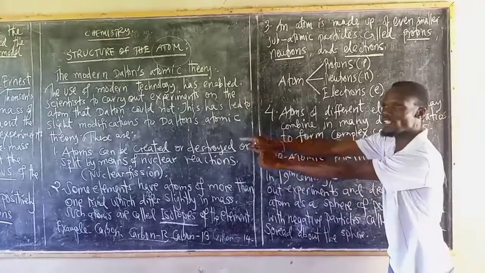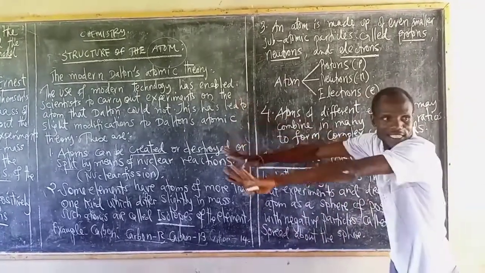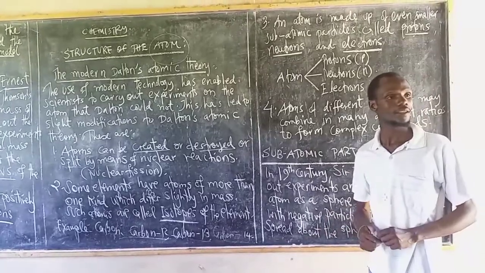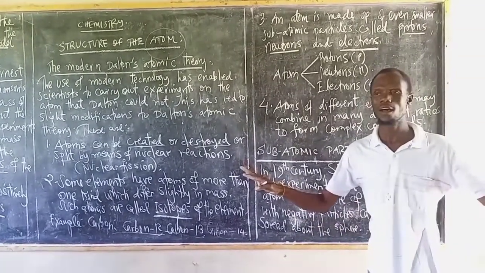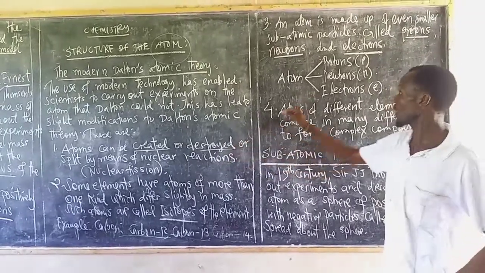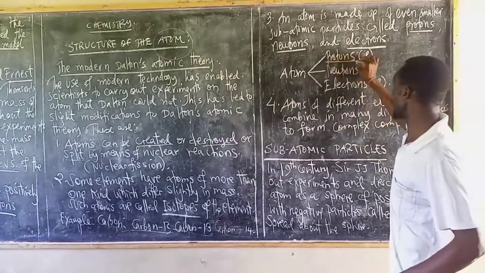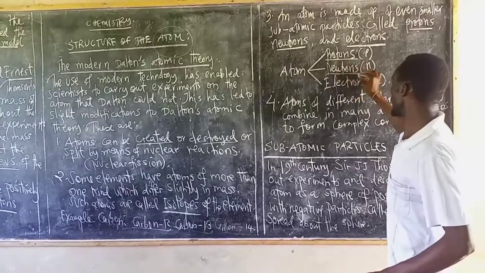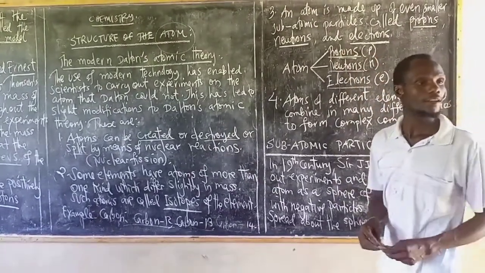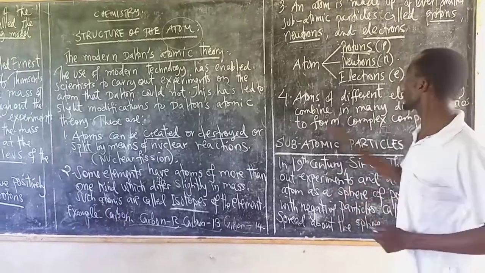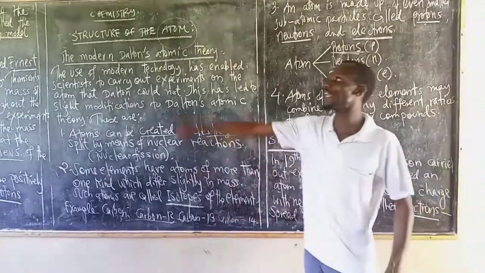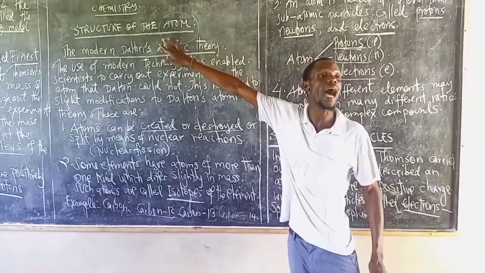But according to Dalton, we said the atom is the last tiny particle in matter. There is no other. But we have subatomic particles: neutrons, electrons, and protons. So the atom is made up of protons, neutrons, and electrons. And it is where we talk about the structure of the atom.